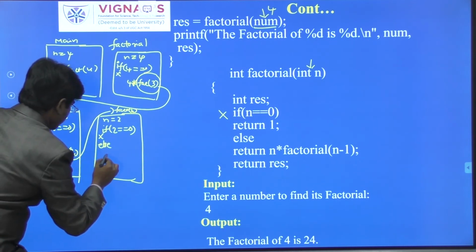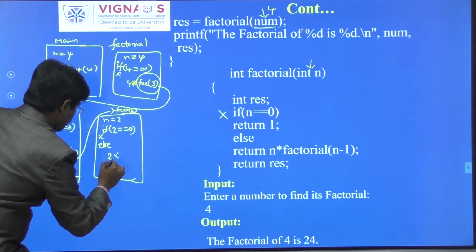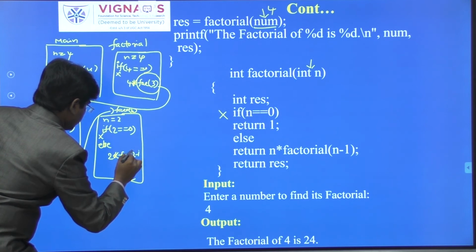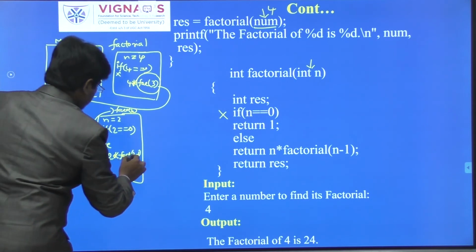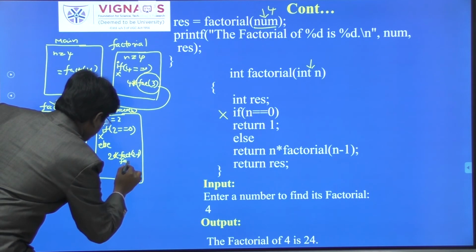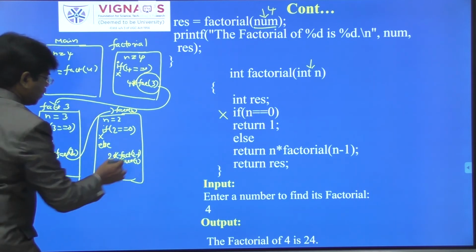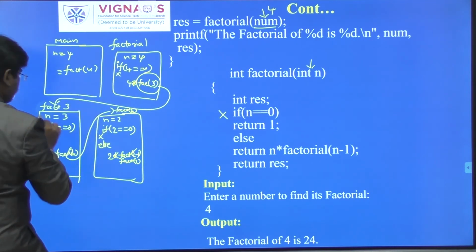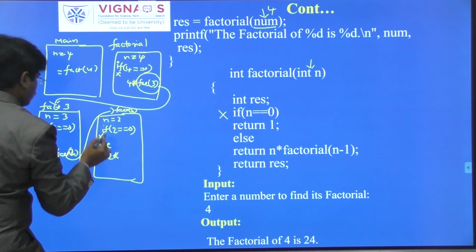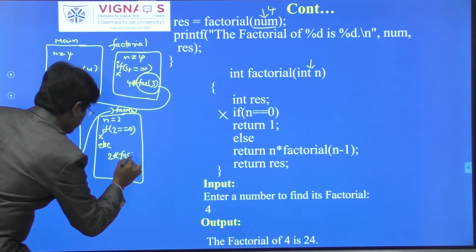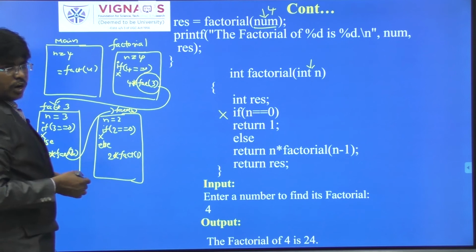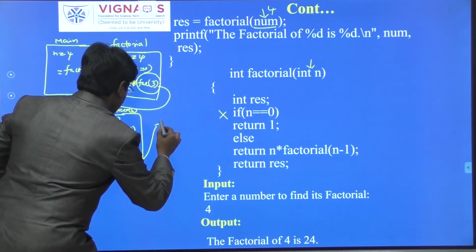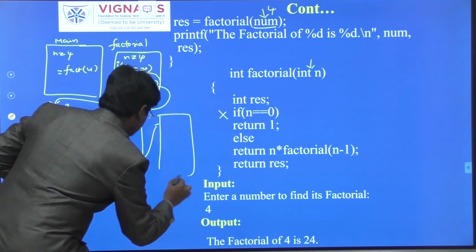What we have written here? Now n value is 2 into fact of 2 minus 1, that is nothing but fact of 1. So 2 into fact of 2 minus 1 means fact of 1. Okay, you may get a little bit of confusion, so again I am writing here: 2 into fact of 2 minus 1 means fact of 1. Again we are calling the same function. Now another method space will be created. Consider here another method space, this is for fact of